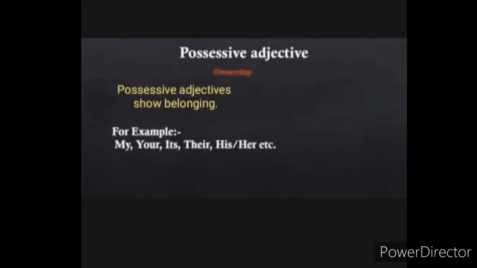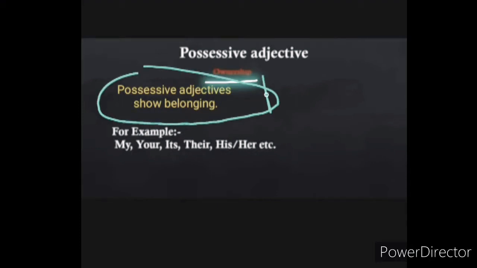And last one is possessive adjective, which shows possession or ownership. Possessive adjectives show that something belongs to someone. For example, my, your, his, her, its, etc.